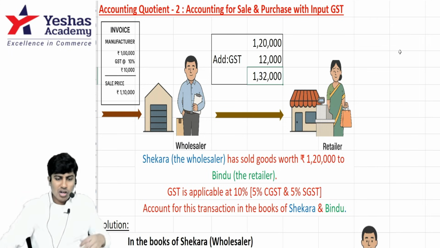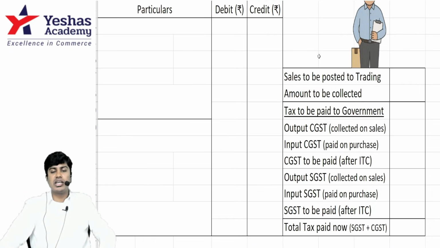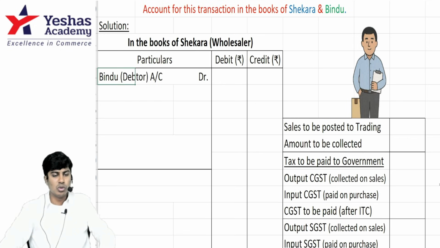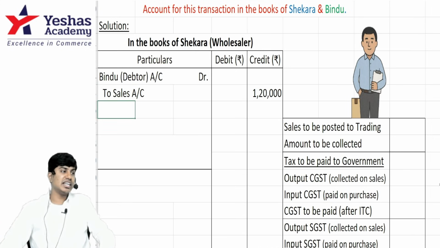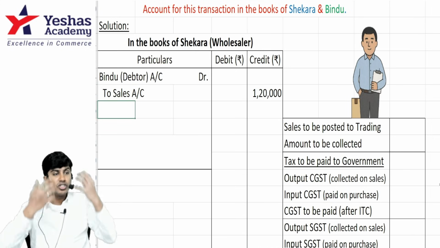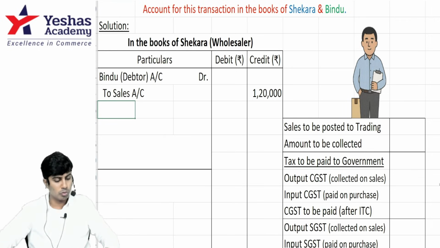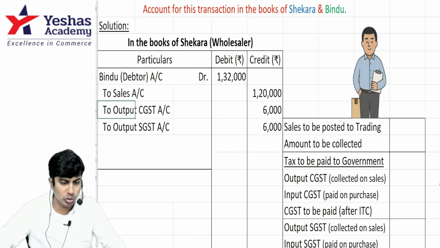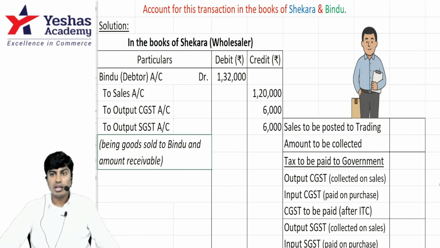Everybody understood? What is the journal entry when Shekhar the wholesaler sells the goods? Debtor account debit to sales. Debtor's name is Bindu. Sales credit. Sales credit will be 1 lakh 20,000. But I am supposed to collect CGST and SGST. Input or output? Output. Sales means goods are going out, so credit output CGST, output SGST. How much? 6,000 each. Can I say 1 lakh 32,000 should be collected from Bindu? Am I right? Very good.